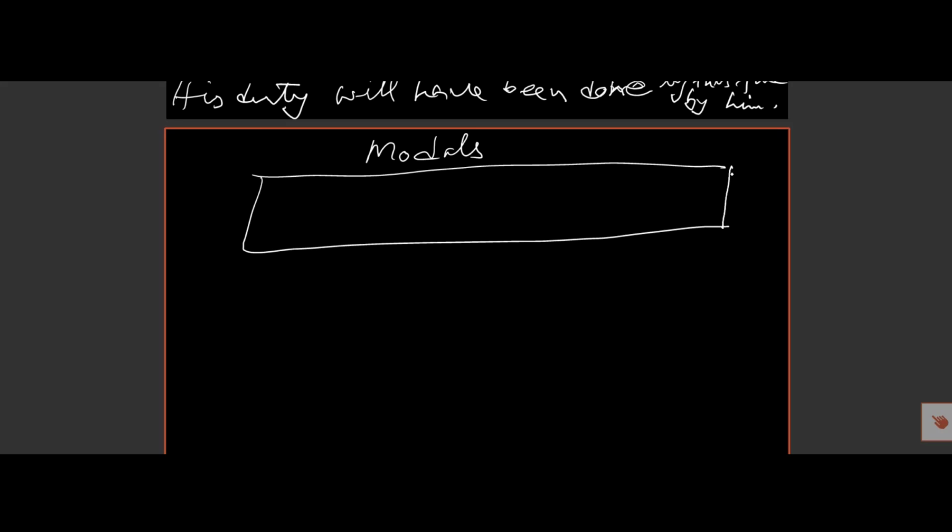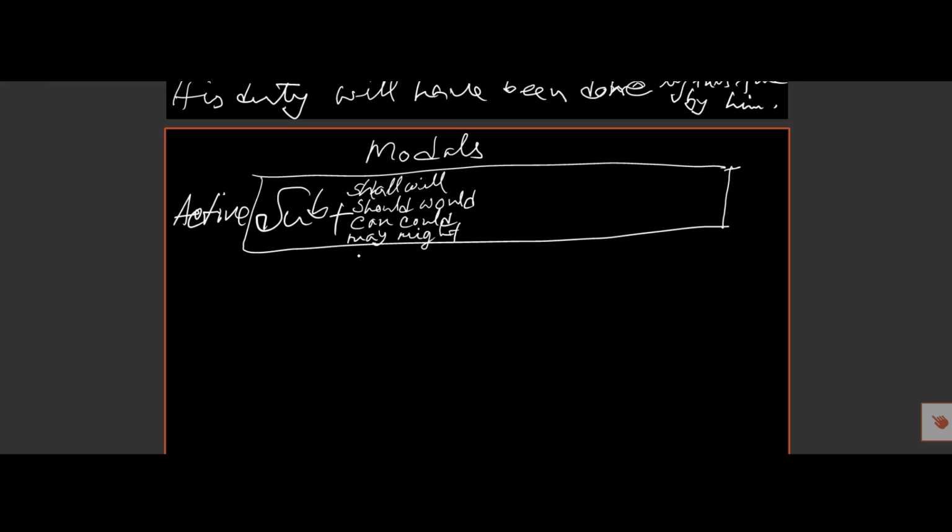We know active voice begins with the subject, then modals: shall, will, should, would, can, could, may, might, must, then ought to. These are modals, and there are some other